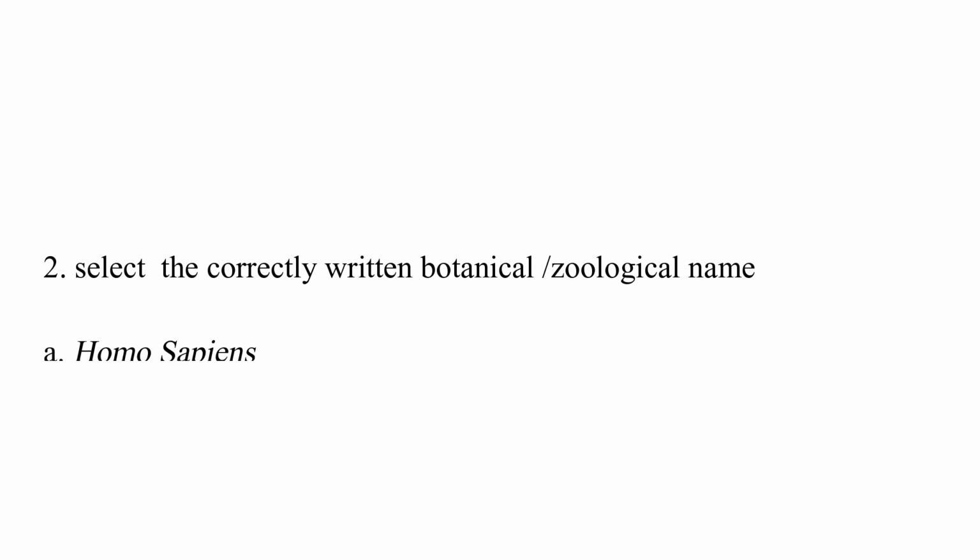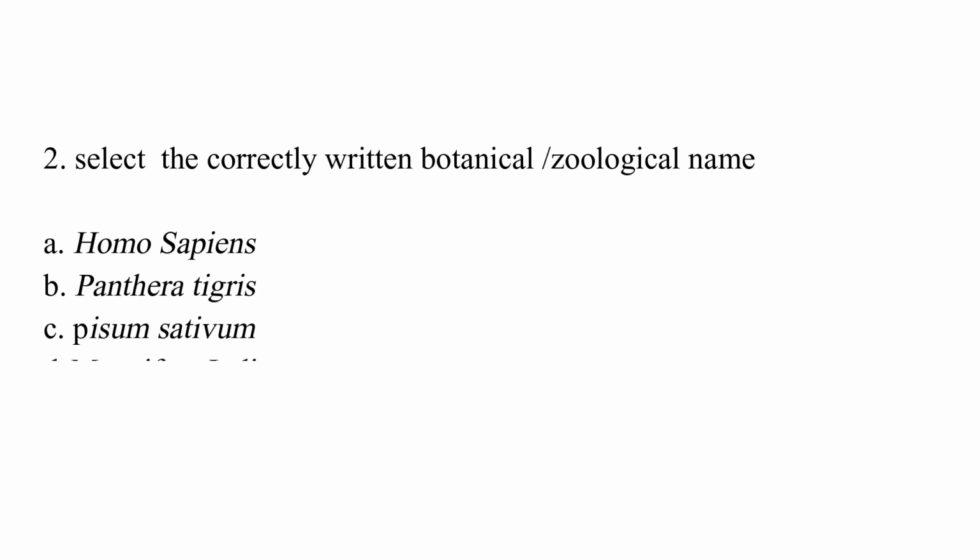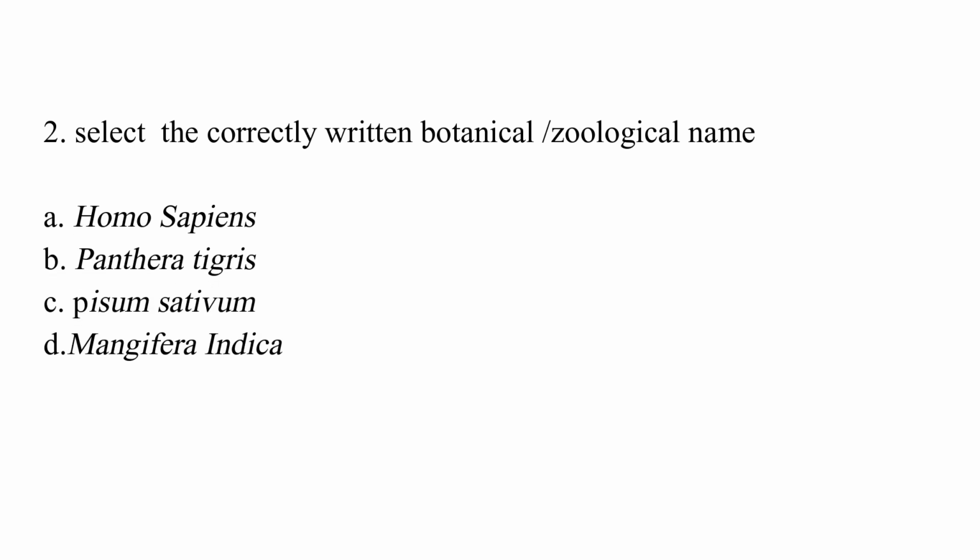Select the correctly written botanical or zoological name. Option A. Homo sapiens. Option B. Panthera tigris. Option C. Pisum sativum. Option D. Mangifera indica. The correct answer is B, which is Panthera tigris, because the genus starts with a capital letter and the species starts with a small letter.